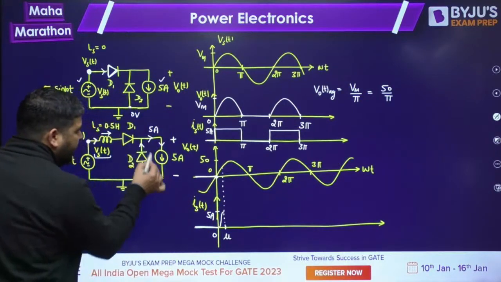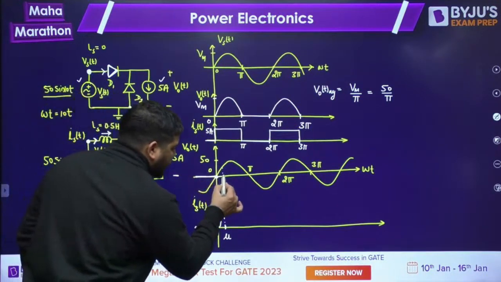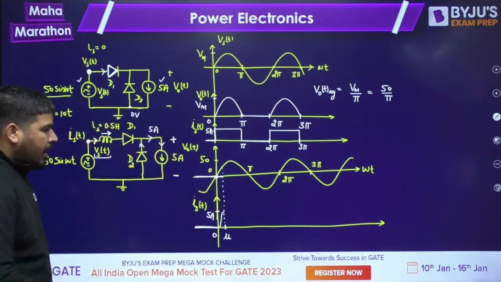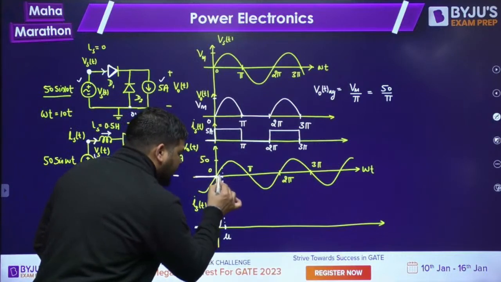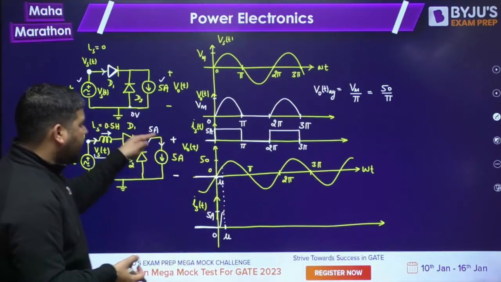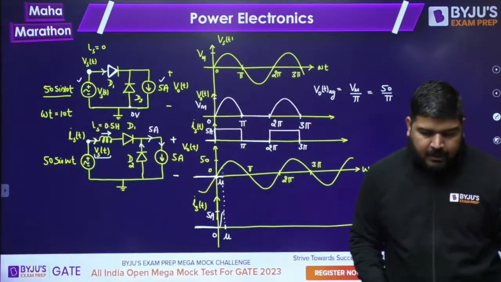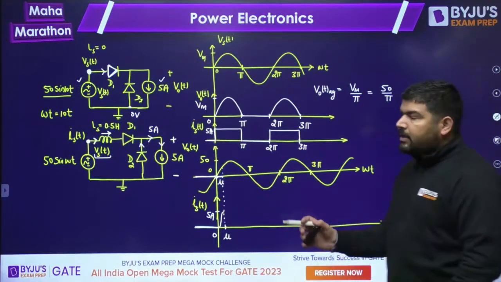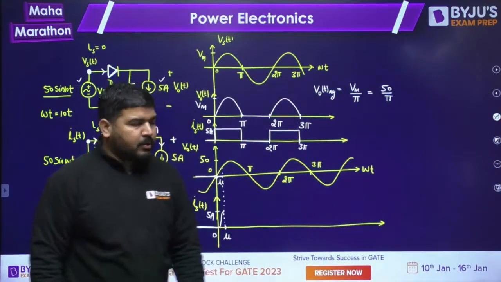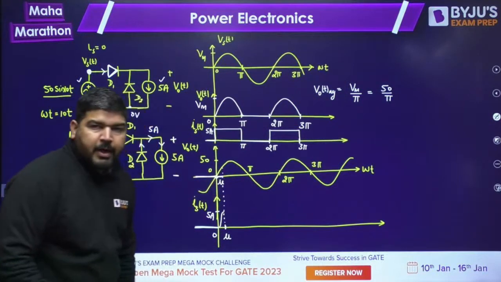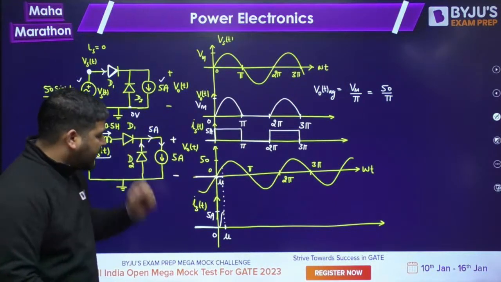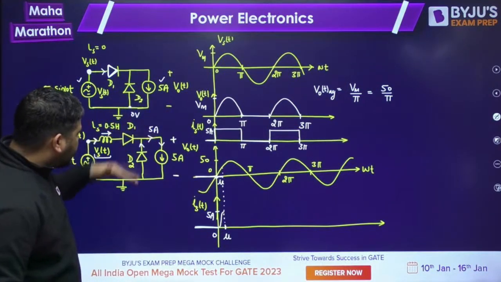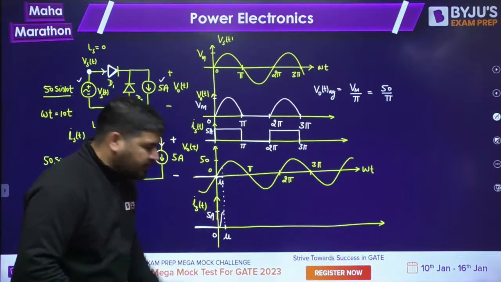And since the diode D2 is still conducting, the output voltage has to be 0. Up to this mu interval, the output voltage has to be 0 because the freewheeling diode is still conducting. Is it clear, guys? Have you understood it? Up to this time, I think there is no problem at all. So up to this mu interval, the freewheeling diode has to conduct, and this source current has increased from 0 to 5 ampere.